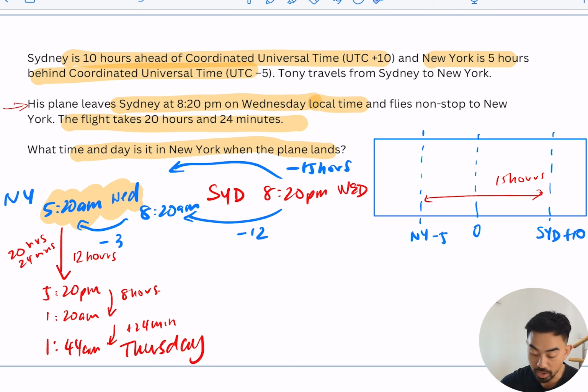Okay, so just to kind of back up. What's happened is I've got the New York time. I need to add 20 hours, 24 minutes. So I'm just adding 12 hours, adding 8, that gets me 20 hours, and then adding the 24 minutes. And that gives me 1:44 on a Thursday.